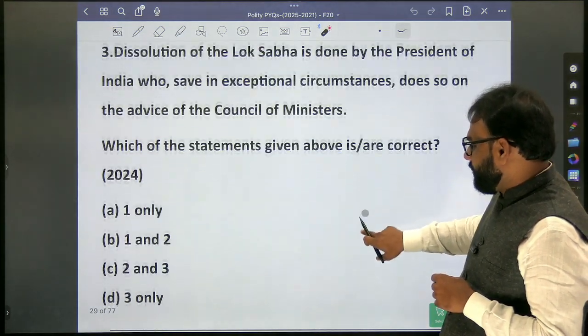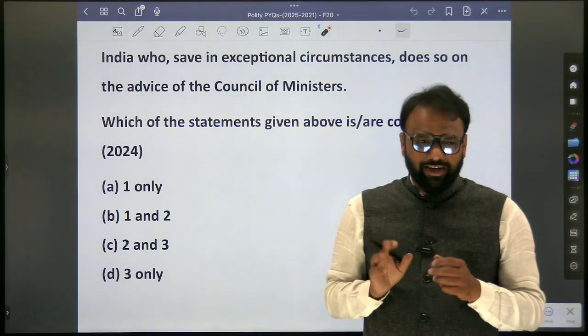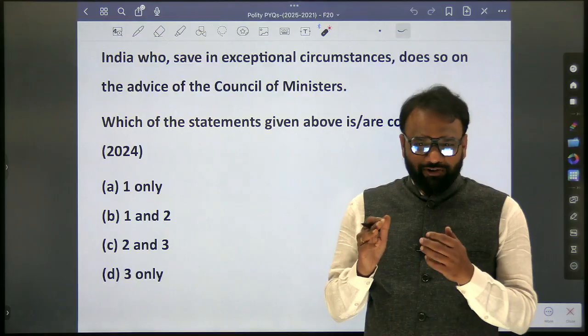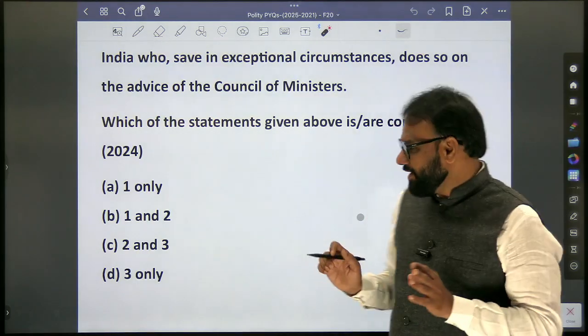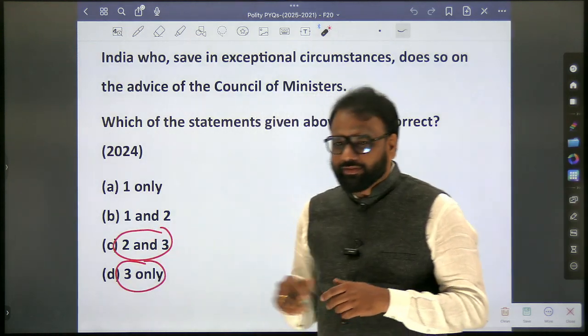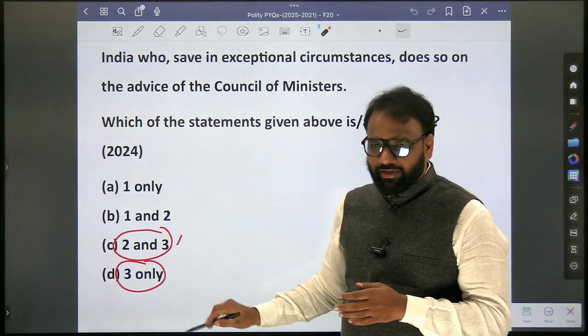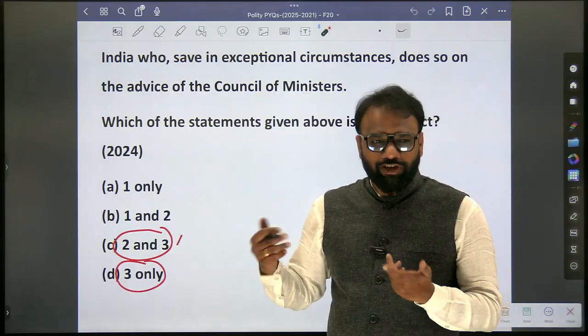Okay, now see here in the examination hall, whatever point you have raised is valid. Now you will come to the options. So one we already eliminated. We are left with two choices, 2 and 3. So 3 is part of both the answers. It means 3 is correct. Second one we have to verify.